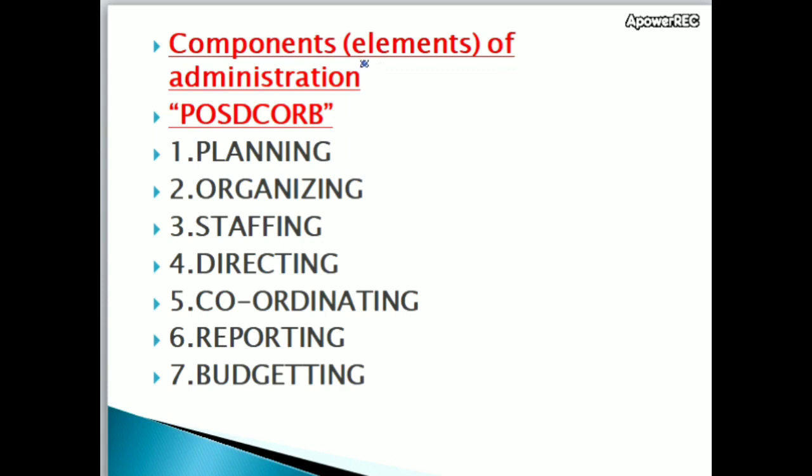We all studied this in BSc nursing. Components of administration, that is POSDCORB. POSDCORB is the short form, the first letters of these seven elements. For easy studying, you can study like this: planning, organizing, staffing, directing, coordinating, reporting, budgeting. So that is the elements of administration. Don't forget, that is the components or elements of administration.